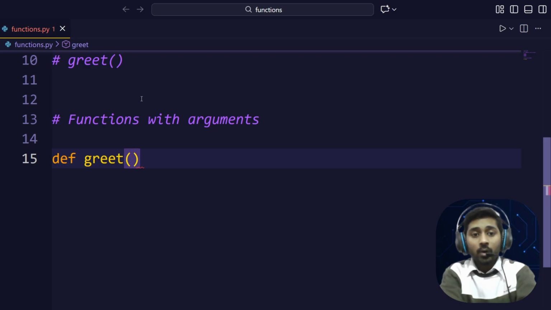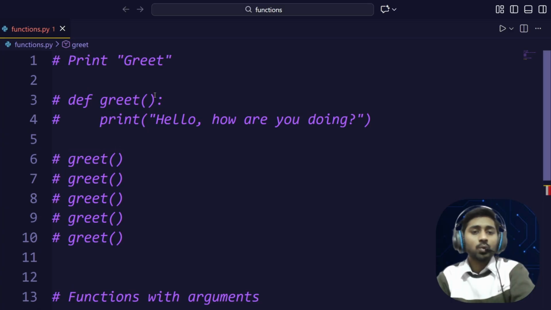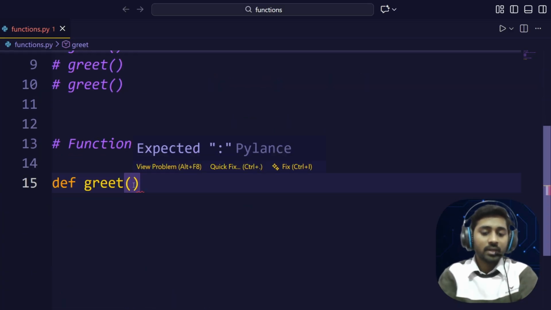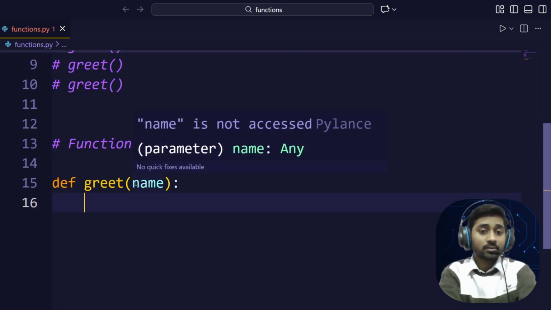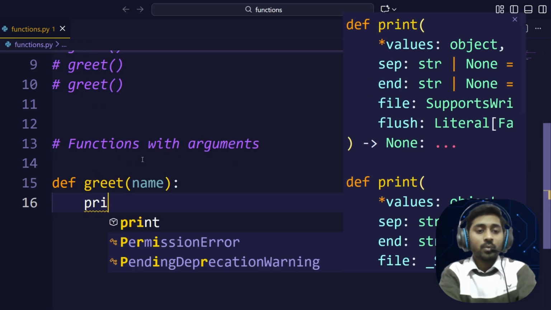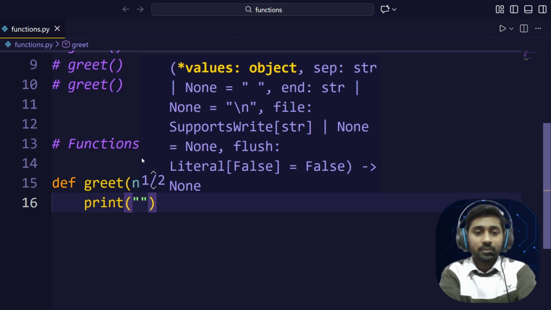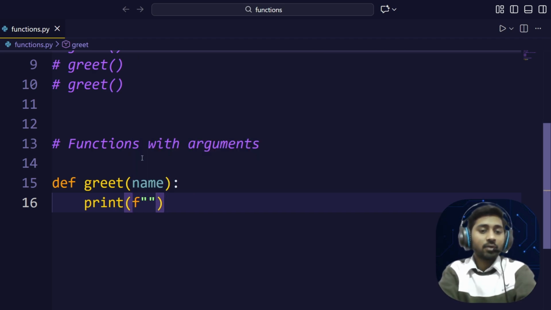Now we need to pass a value, because I don't want to just say hello how are you, I want to say hello with the username. Let's say hello Rohan, how are you doing. So we can put def greet and name as my argument. Now we are going to pass print here. I am also using an f string, that is a formatted string.